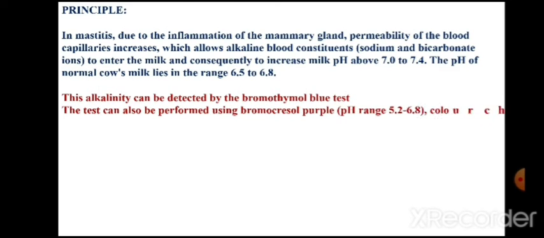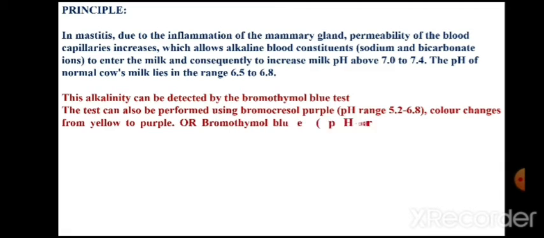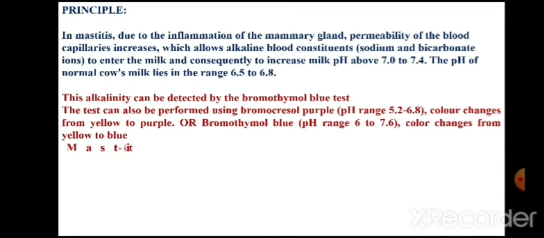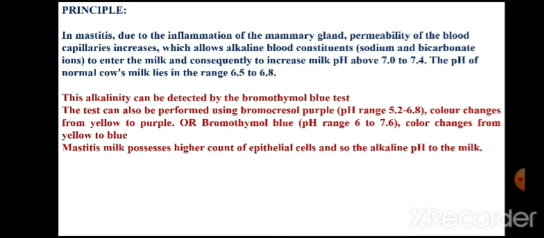If the animal is suffering from mastitis, the milk from the mastitic animal has an alkaline pH. What is the reason for that?